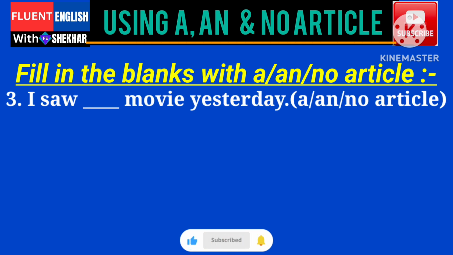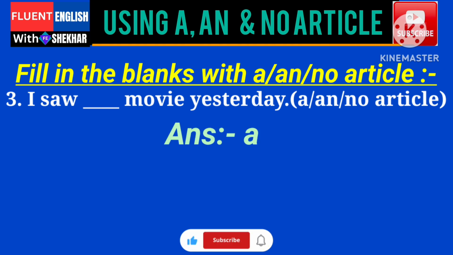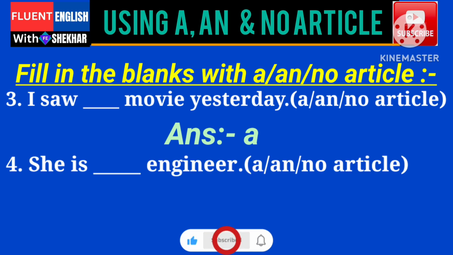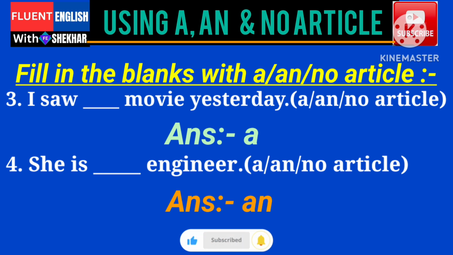Third one, I saw dash movie yesterday. Option A, an or no article. Answer, I saw a movie yesterday because movie is a countable noun. The word movie begins with the letter M, that is a consonant, that's why we have to use the article A here. Next one, she is dash engineer. Options A, an, no article. Answer, she is an engineer because the word engineer begins with the vowel letter E. That's why we have to use the article an in this sentence.